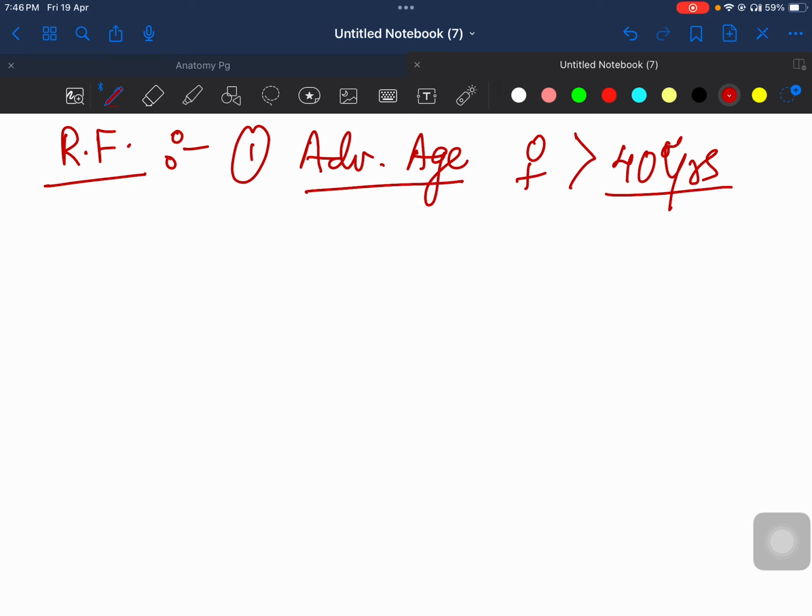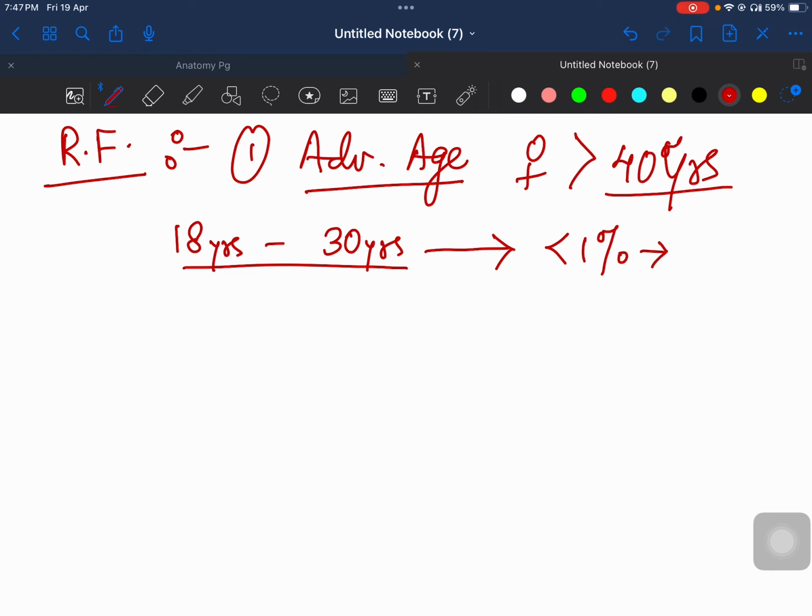So if we consider the baseline risk, मतलब मान लो 18 years से लेके 30 years तक, if you consider most of the females have their babies in 18 to 30 years, then the baseline risk is less than 1%. Less than 1% of the babies will have trisomy. ठीक है, तो ये baseline risk है. But less than 1% का क्या मतलब है? To be more specific, it is 1 in 1500. So it is very less, means less than even 0.1%.